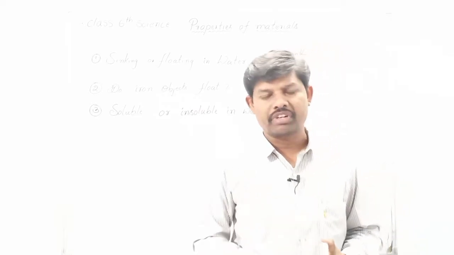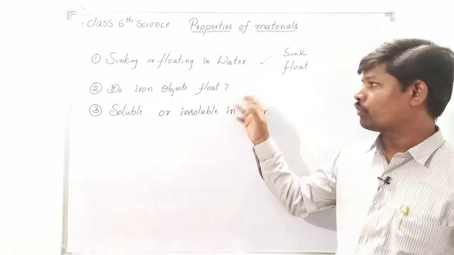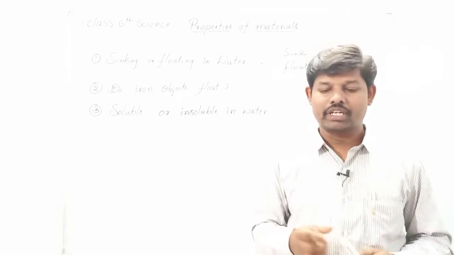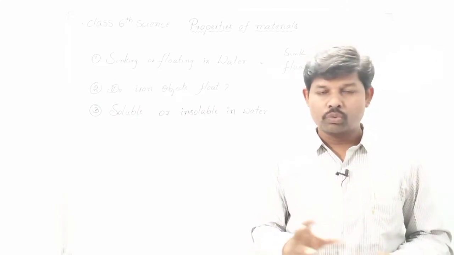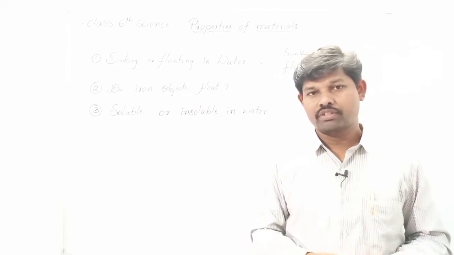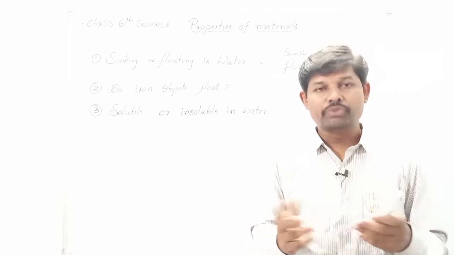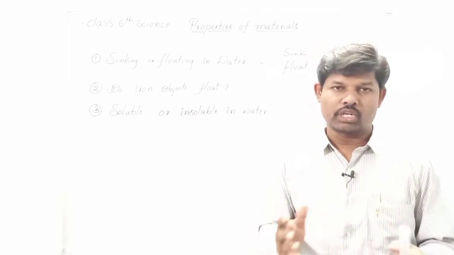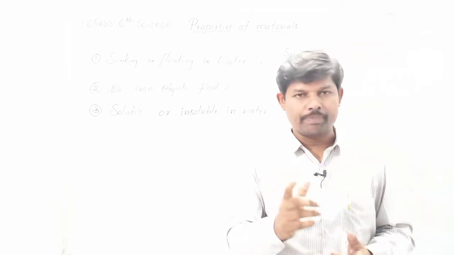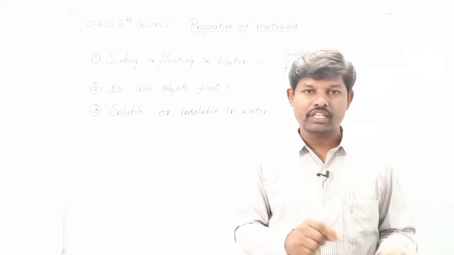So what do you conclude from this activity? Iron nails sink in water. Iron knife sinks in water. What about this small box, like a tin? If you keep it in water, it floats on water. So the shape of the object decides whether an iron object will sink or float.